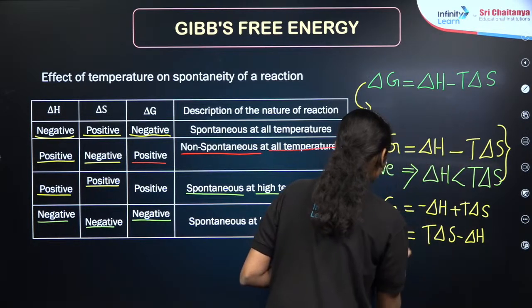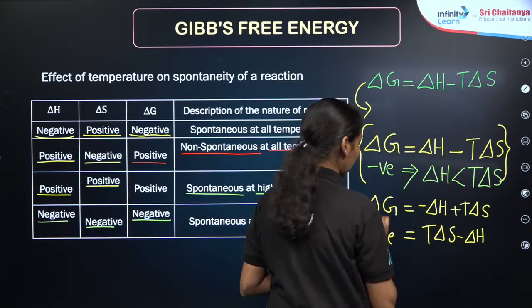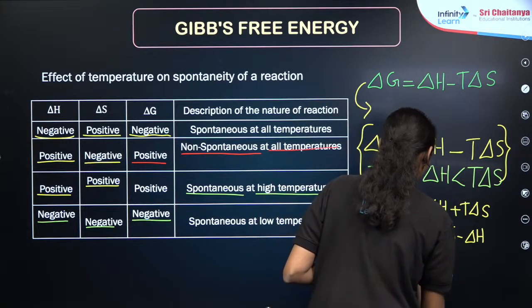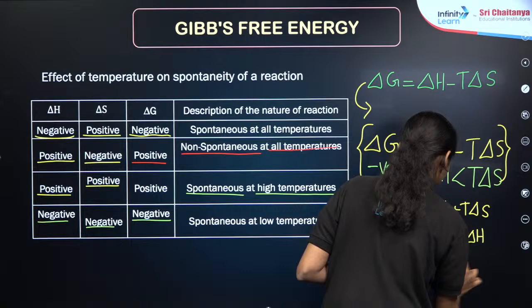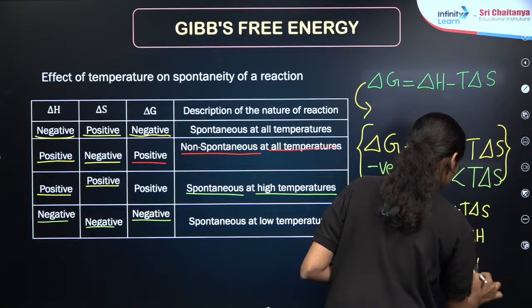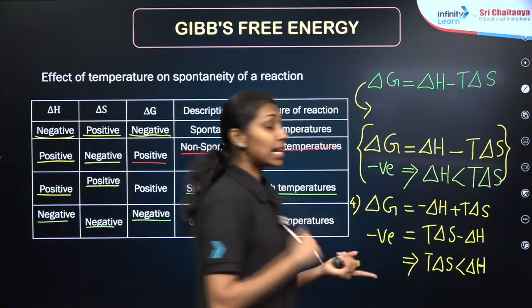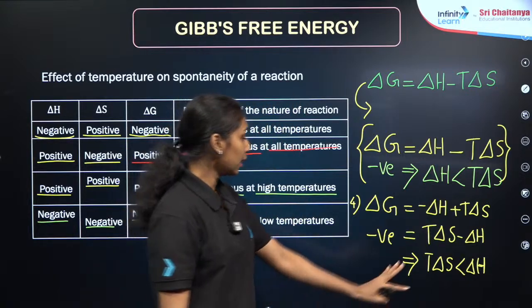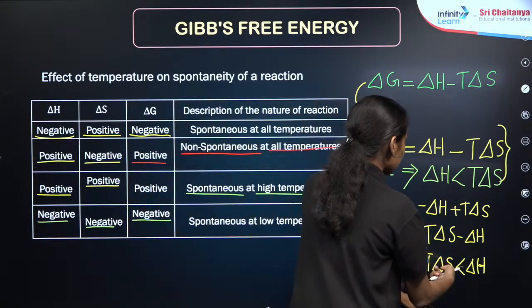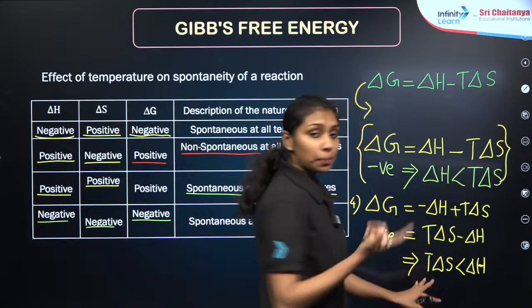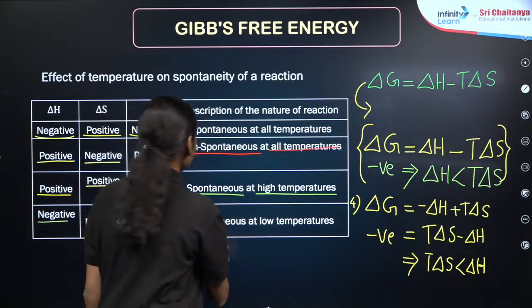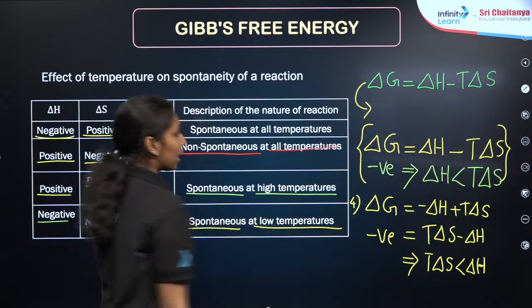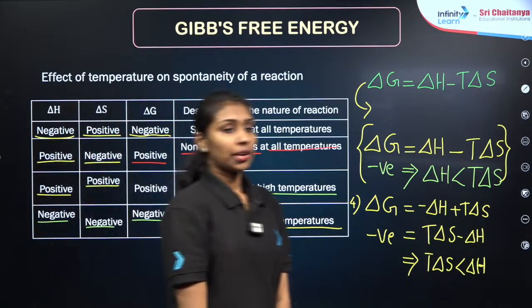In order to make the process spontaneous, I am saying that delta G should be negative. So I can say that T delta S should be less than delta H, which means that delta S is fixed and delta H is fixed. We can change the temperature only, which means that at very low temperature, this process is spontaneous. Clear? Are you getting my point?